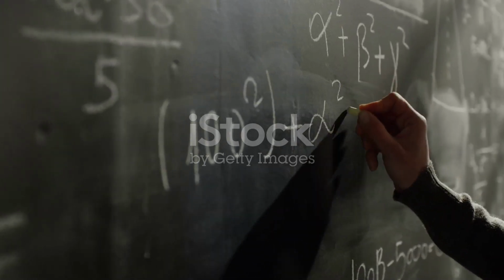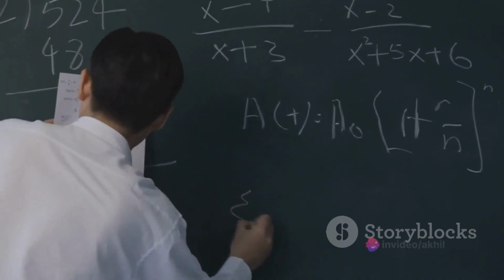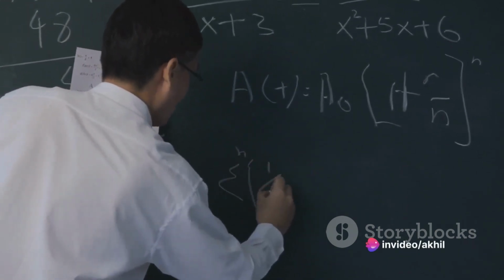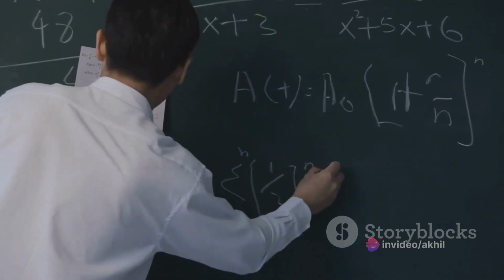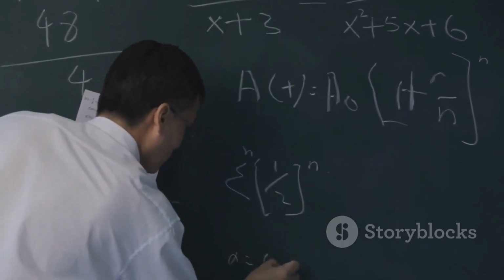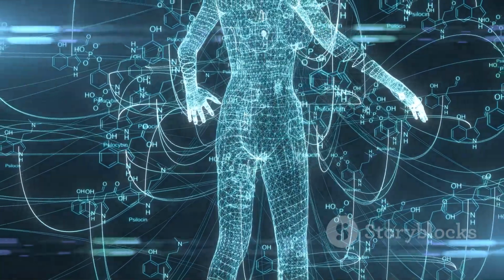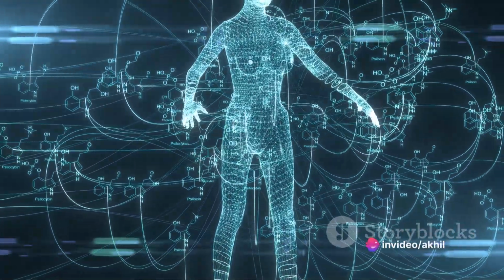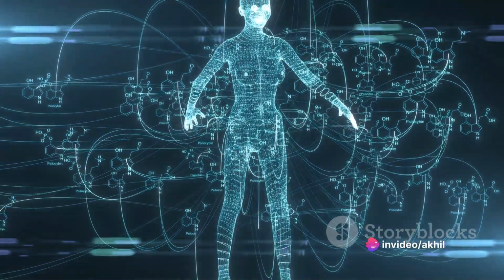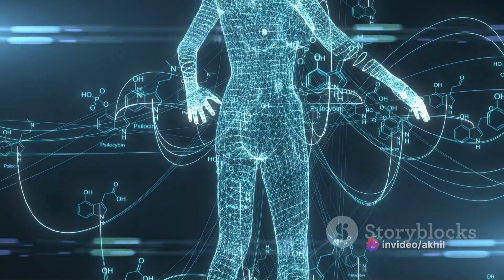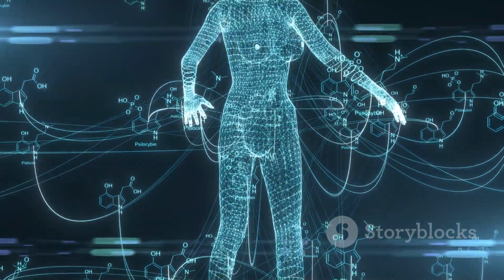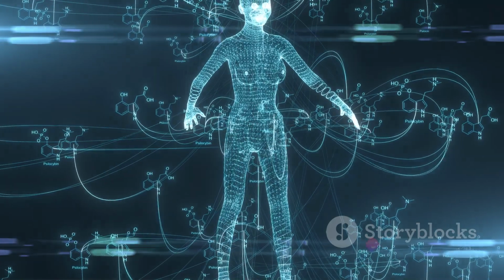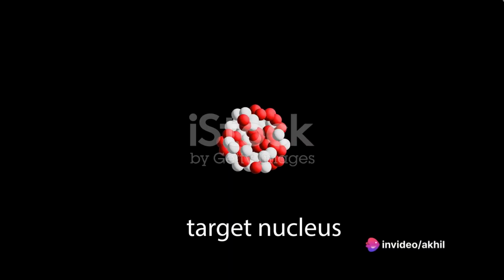E stands for energy, the capacity to do work. M is mass, the quantity of matter an object possesses. And c stands for the speed of light, a universal constant that equals approximately 300,000 kilometers per second. The equal sign is where the real magic happens. It states that energy and mass are interchangeable. They are essentially different forms of the same thing. This concept, known as the energy-mass equivalence, was revolutionary. It shattered the age-old belief that mass and energy were separate entities.